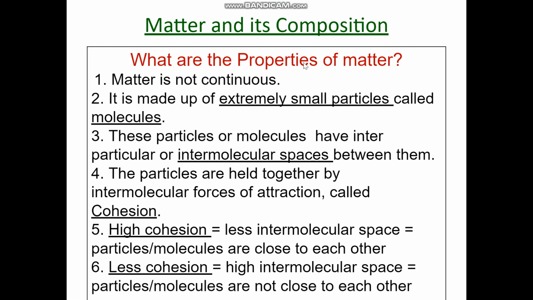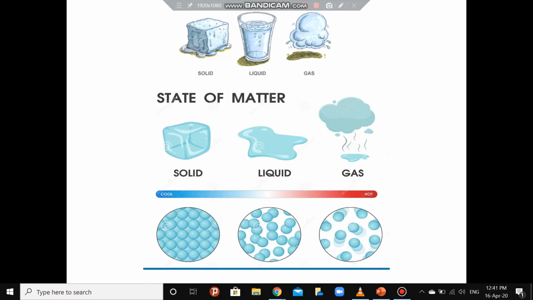The particles or molecules are held together by intermolecular forces of attraction, which is called cohesion. Higher the cohesion, lesser will be the intermolecular space. Hence, particles or molecules are close to each other. Less the cohesion, higher will be the intermolecular space. Hence, particles and molecules are not close to each other.